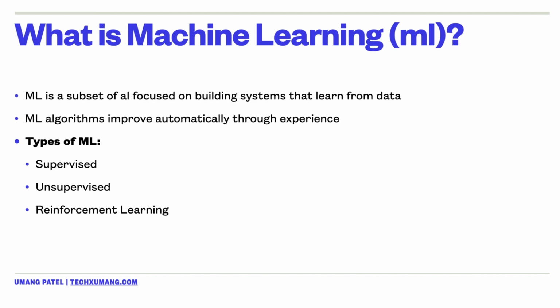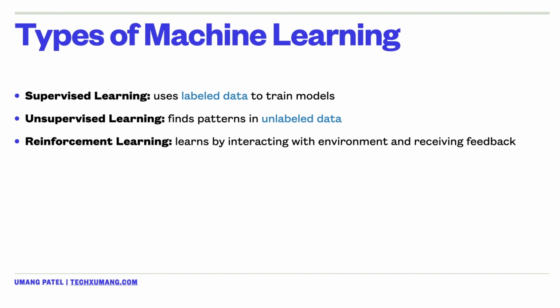Now, if we break down these three main types of machine learning, first with supervised learning, this approach uses labeled data to train the models, meaning that the input data is paired with the correct output. It's commonly used for classification and regression tasks. Then we have unsupervised learning. In this approach, the algorithm analyzes unlabeled data to find the hidden patterns or intrinsic structures. Clustering and association would be some of your typical examples of unsupervised learning.